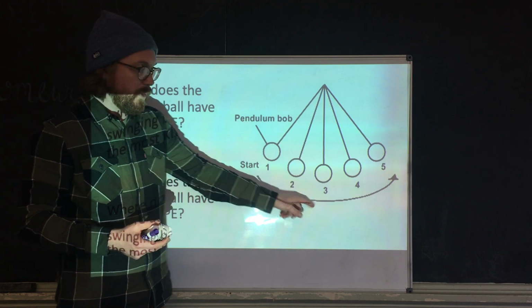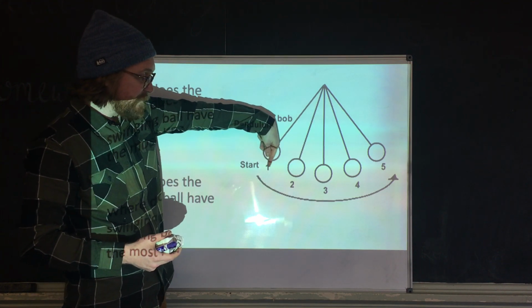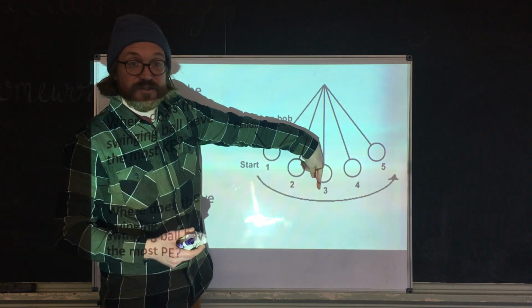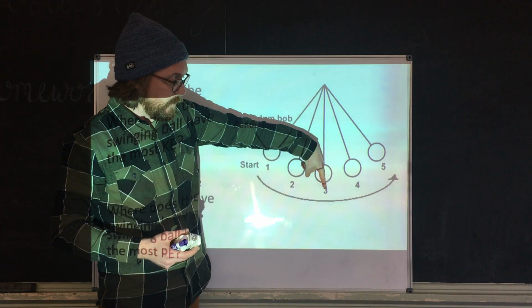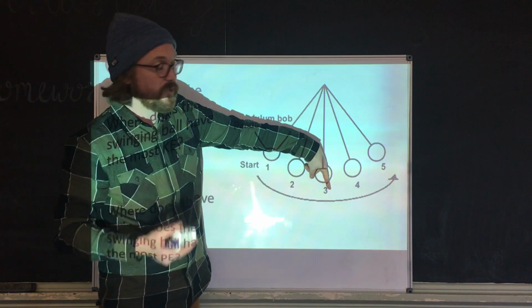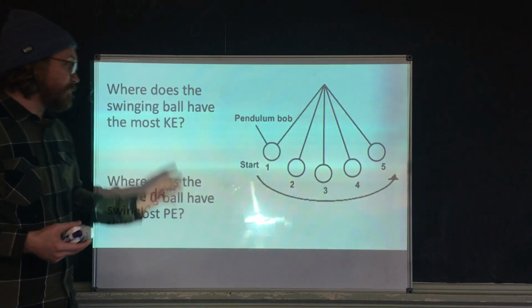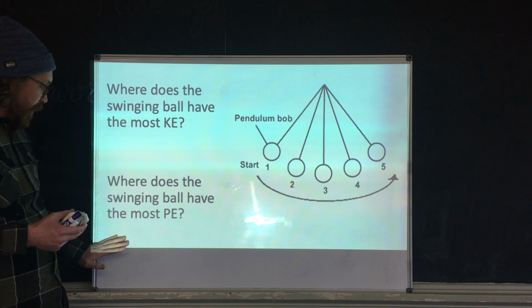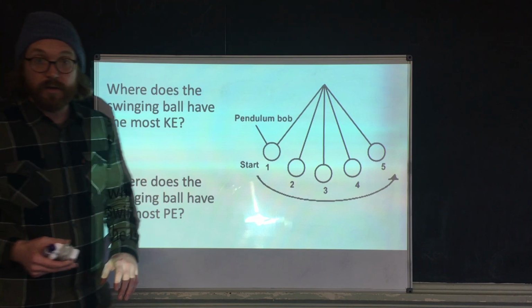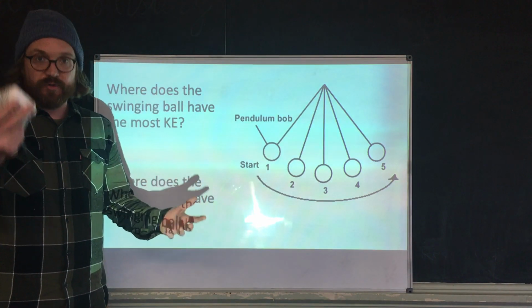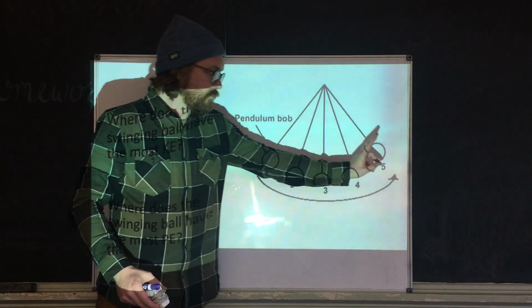How do I know that? Well, look, as it goes down, it's speeding up, speeding up because of gravity. It gets to 3, and then it starts going up again. What happens when it goes up? Gravity slows it down, so it's going slower and slower. 3 has the most kinetic energy. Where does it have the most potential energy? Well, that's where it's the highest. You should remember, it's 1 and 5.